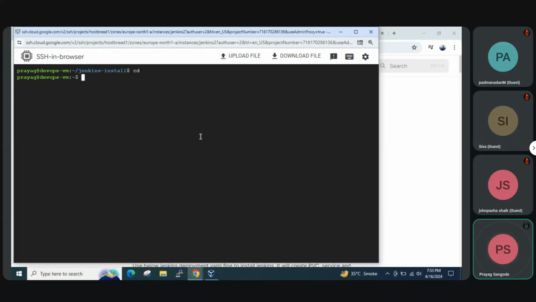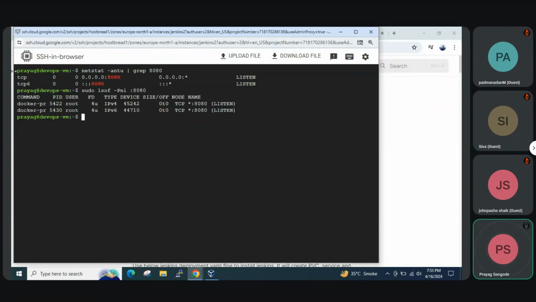So again check if port 8080 is in use or not. Port 80 is in use. Which is using it? Okay, so again Docker is using it. So go to the Jenkins install directory, then only we can remove and do the cleanup for Docker